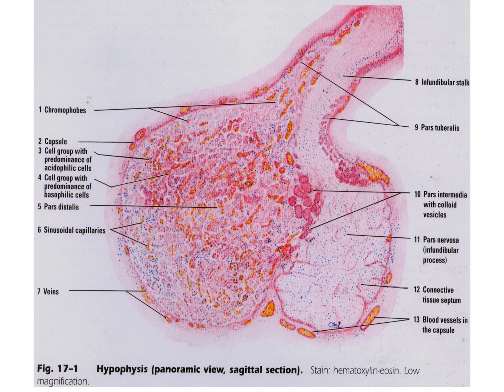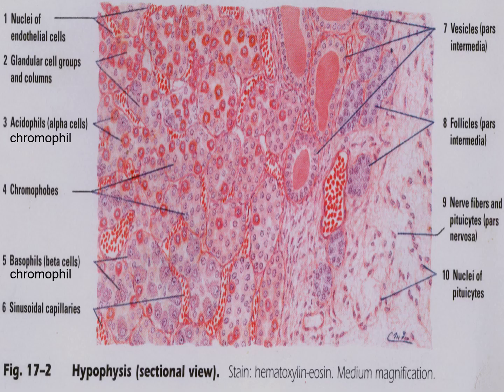So this is the panoramic view of the hypophysis cerebri in sagittal section. Now you see this section view of the hypophysis, stained, at medium magnification, not low magnification. The pars intermedia is located here, and you can easily see vesicles filled with colloid material. So these are the follicles of the intermediate portion and the pars nervosa. Here there are nerve fibers in the pars nervosa and nuclei of the pituicytes.